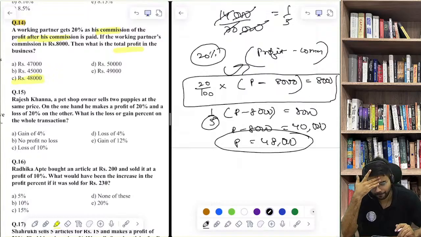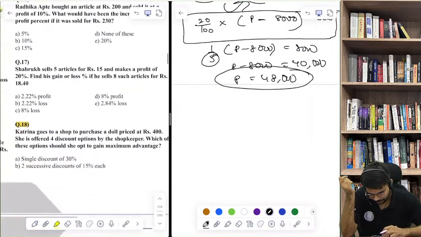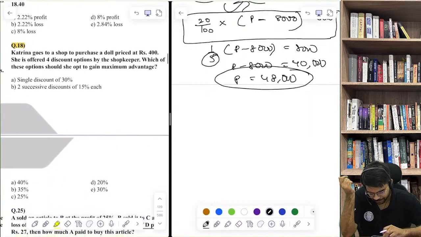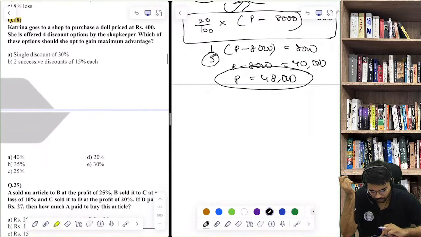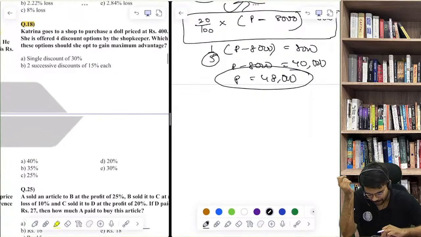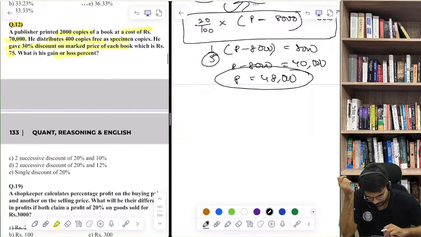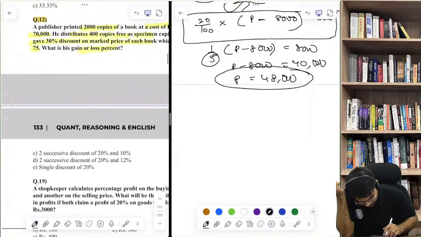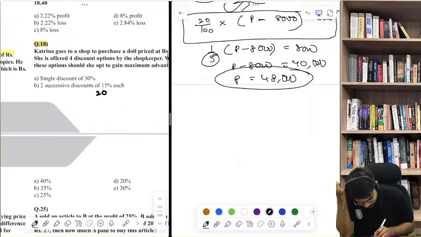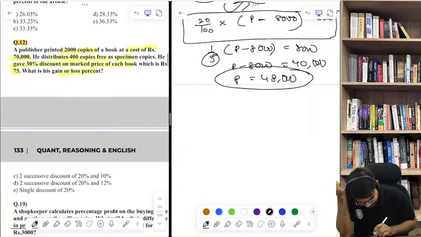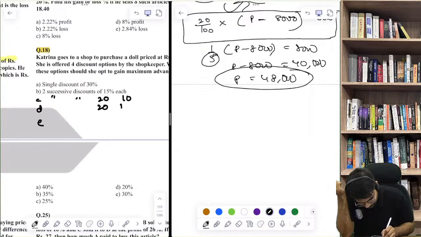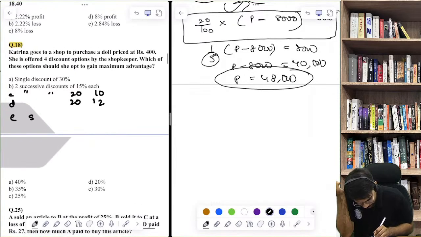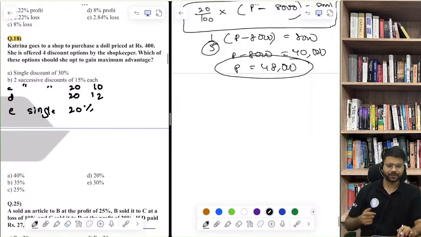Yes. All right. So this is, yes. Next question number 18. I will show you the other options. First you go through this question, then I will show you the, or let me write down the other options. 2010, 2012. I'll just write down 20 and 10, 20 and 12. So two successive, option C, D, E, 20 and 10, and two successive discounts of 20 and 12. And one single discount of 20%. So these are the 5 options.